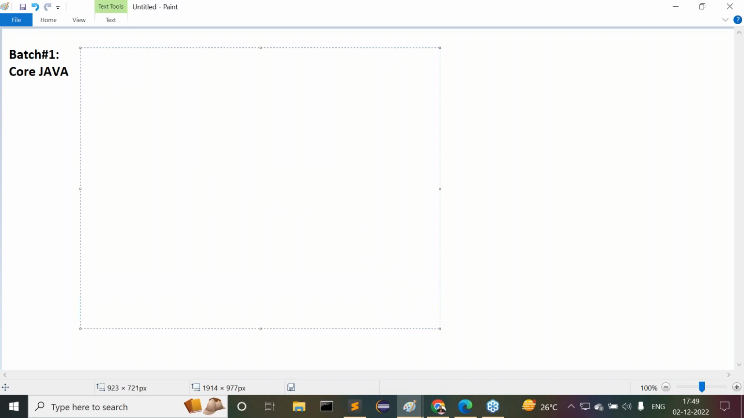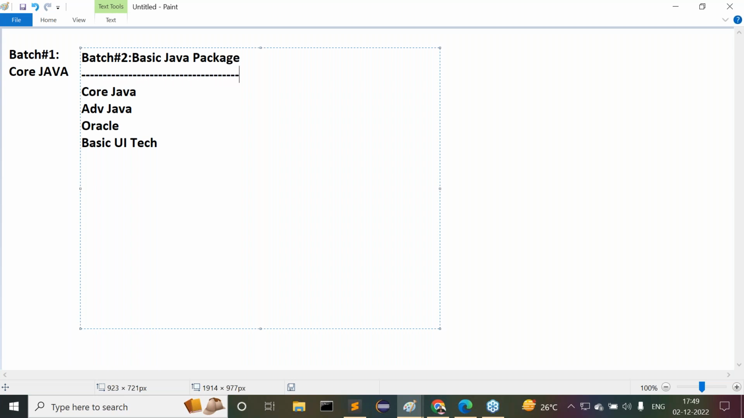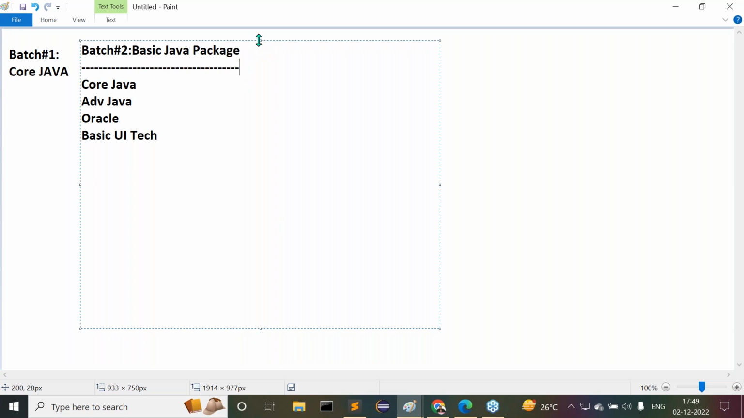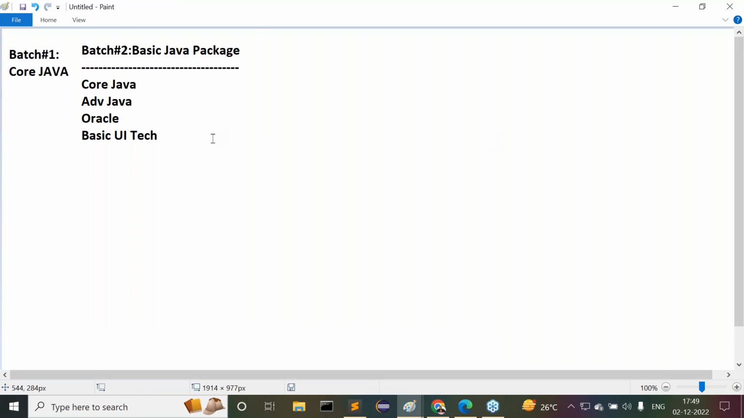In batch 2, what we are able to get is core Java, then after that advanced Java, then Oracle, then after that basic UI technologies. The title of this batch is the Basic Java Package. Inside this Basic Java Package, these concepts are going to be covered: core Java, advanced Java, Oracle, and basic UI. Right, sir. Another one, guys.